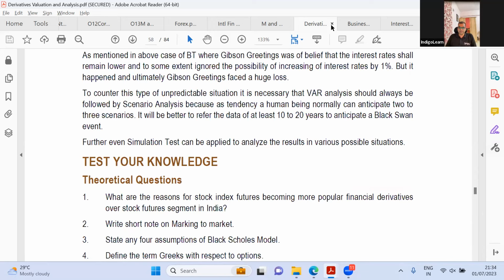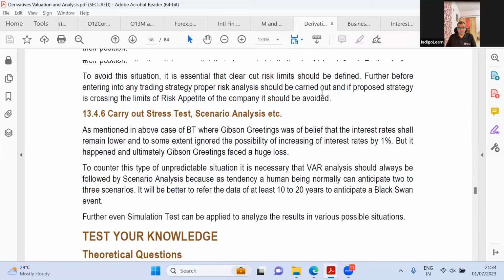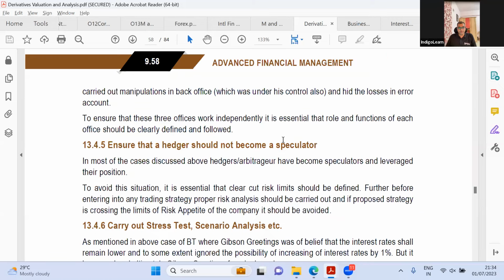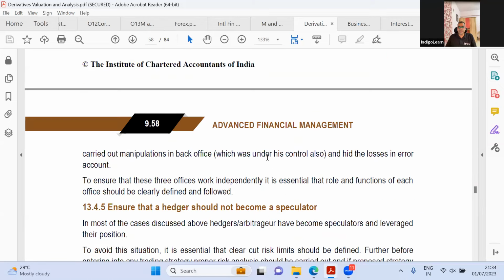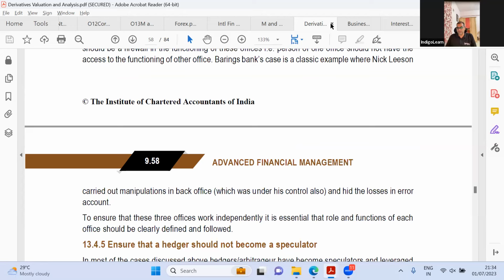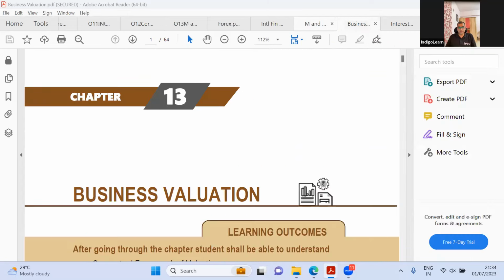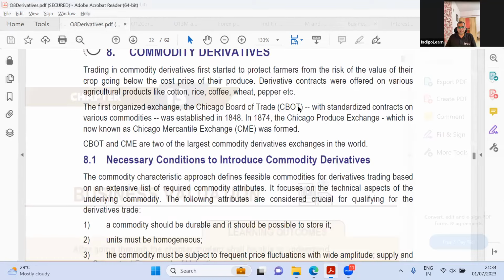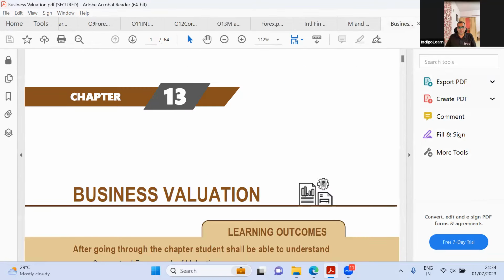So in the derivatives chapter, they've added real options, and stuff around CDO, CDS, credit derivatives, and case studies. So this is a good addition. If you ask me, this is a very, very good addition. This is overdue, long overdue. So I'm closing this particular derivatives chapter, and now let us come to the next chapter.